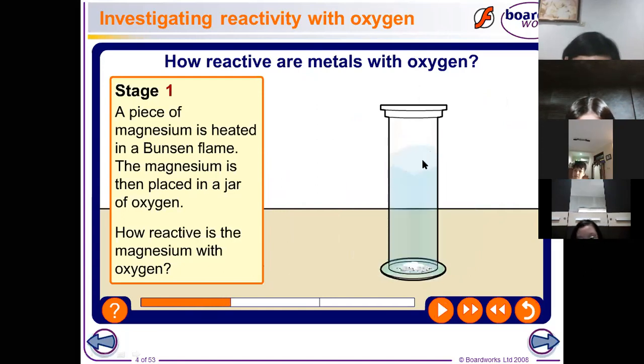This jar, at first it is covered with a lid, right? And then the lid is removed. Inside it, of course, there will be some amount of oxygen as we covered it. So the magnesium is being placed inside the empty jar, empty but with oxygen inside. So how reactive is magnesium with oxygen? Okay, later you will answer that. Next.